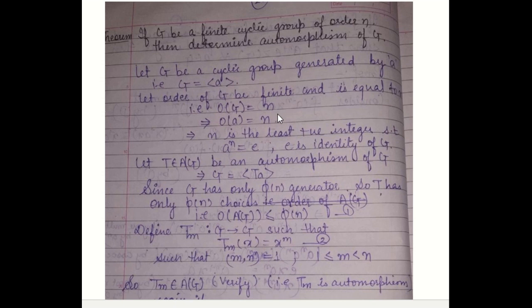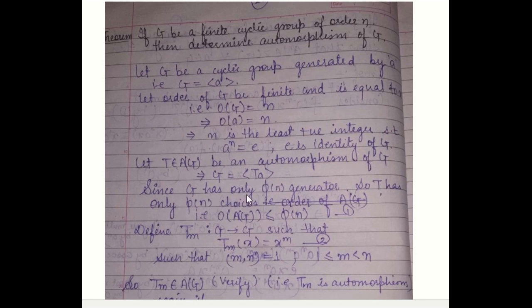And since I have just discussed that in a cyclic group, the order of the group and the order of its generator are the same, the order of a is also equal to n. So by definition of the order of an element, n is the least positive integer such that a^n is equal to e, where e is the identity. And let T belong to Aut(G) be an automorphism of G. So this implies G is equal to the group generated by T(a). We have proved in the previous theorem that G is also generated by T(a).